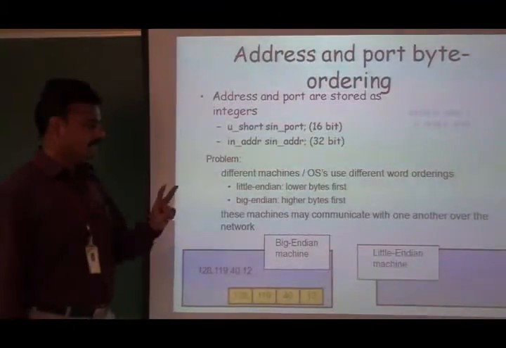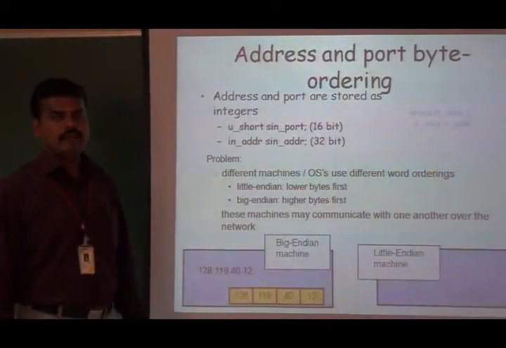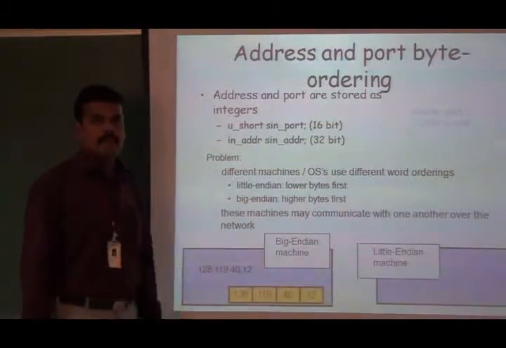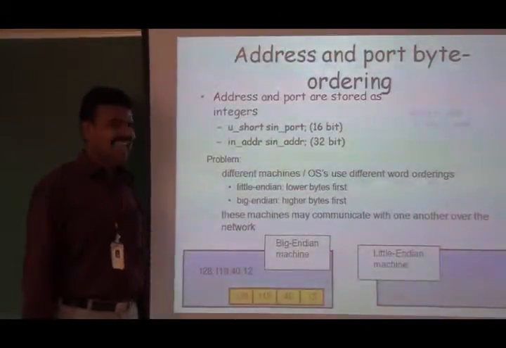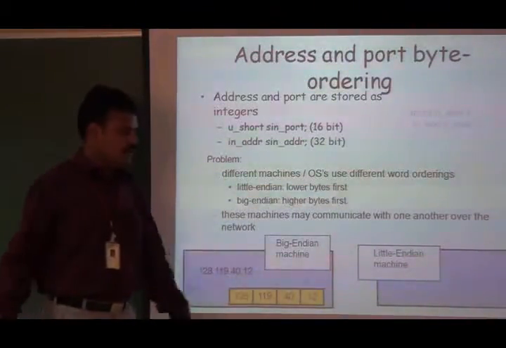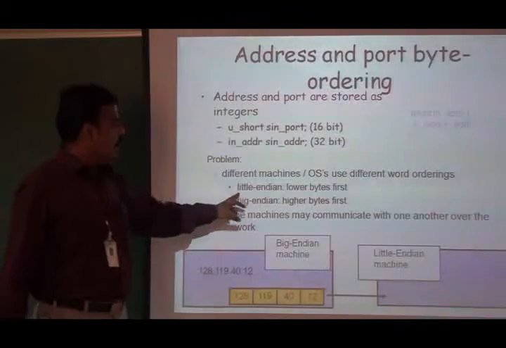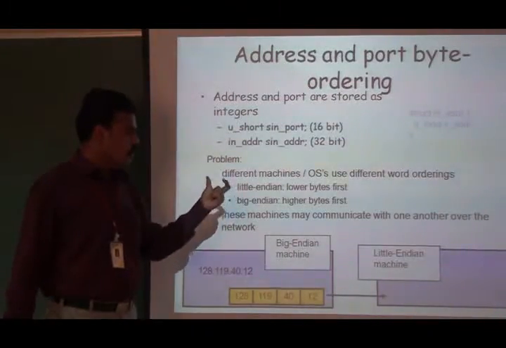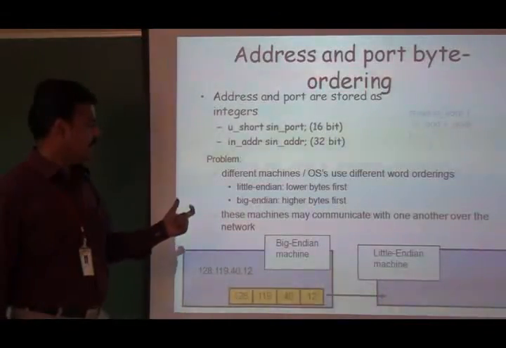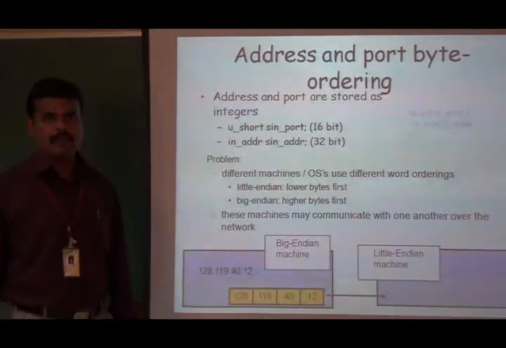In Little Endian format, we store the lower order byte first. In Big Endian format, we store the higher order byte first.